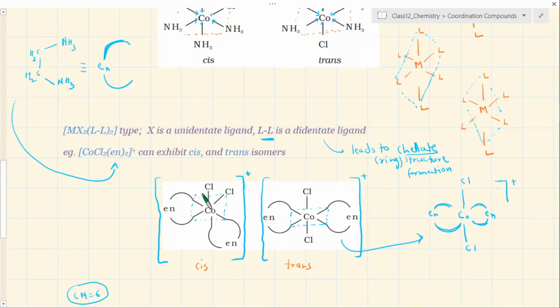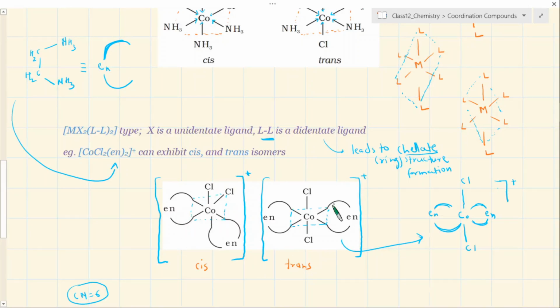Now octahedral complex, now since there is a ring structure formation, should we not ask the question whether they will be independently also optically active? Can you have some particular complex compound showing one isomerism also showing the other type of isomerism? Here is an example. Okay, so this isomer you should also examine that whether independently they will also show optical activity.